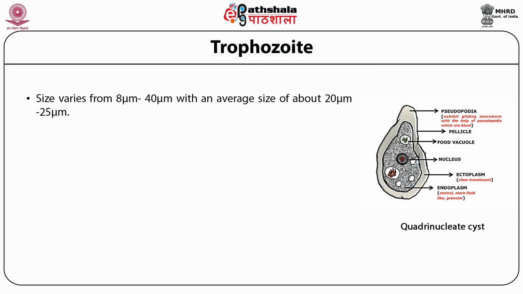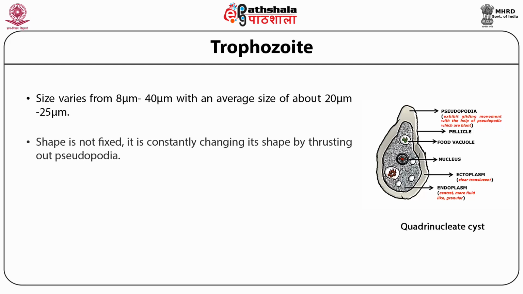And the size of the trophozoite varies from 8 μm to 40 μm, with an average size of about 20 μm to 25 μm. Since it is an amoeba, the shape is not fixed and it constantly changes its shape by thrusting out pseudopodia.